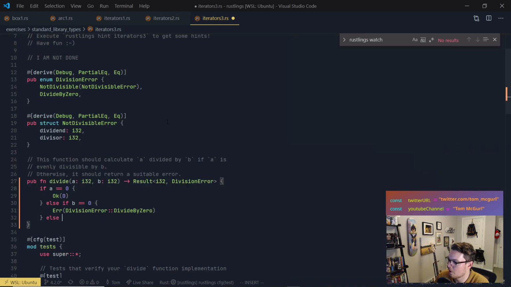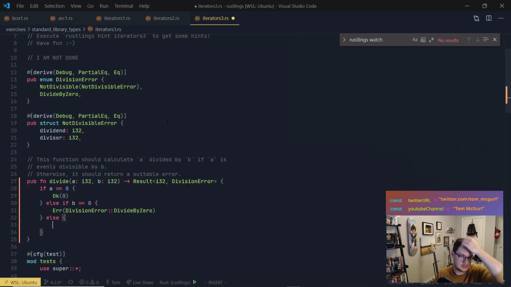So first, I'm just going to have it return the division. Obviously, it's not going to work for even division, so it'll fail that test, but hopefully we can pass the other tests. Yes, so Patadas mentioned in the chat, it will only divide those where a mod b equals 0. Yeah, so evenly divisible. But it's iterators 3. So let's see. Else if b equals 0, we'll return that. Otherwise, for now, we're going to return Ok with a divided by b.